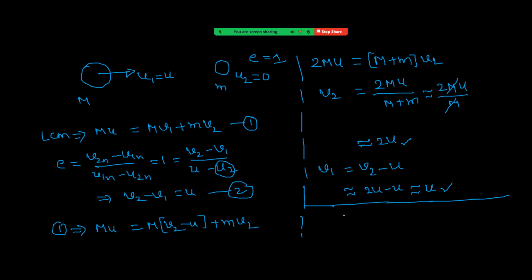Mass gets cancelled. Or let us take it like this. The first body has velocity u1 bar, the second one has velocity u2 bar.